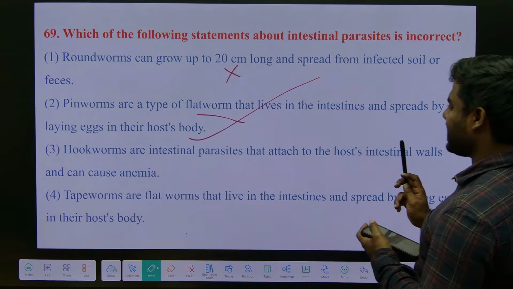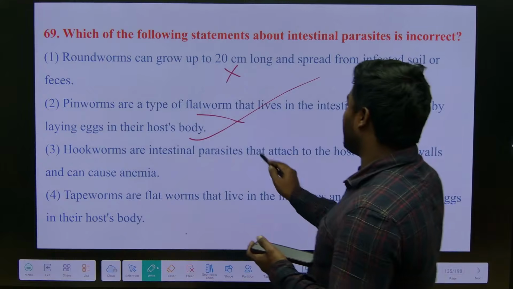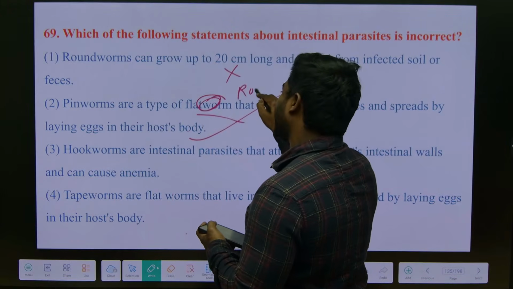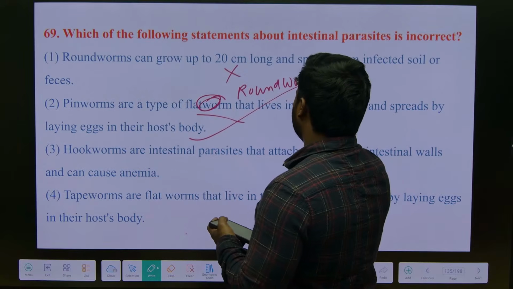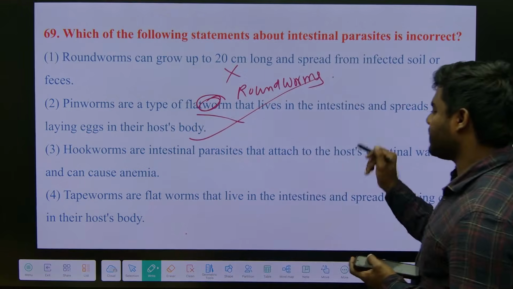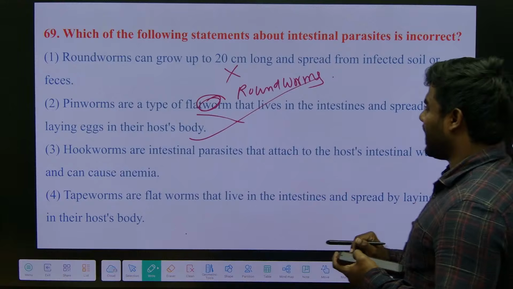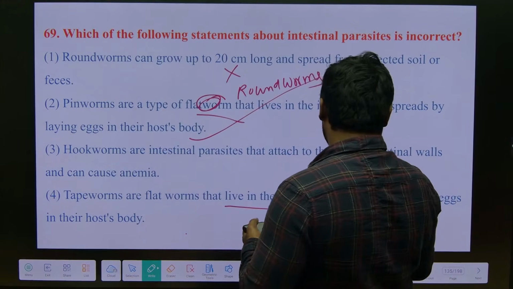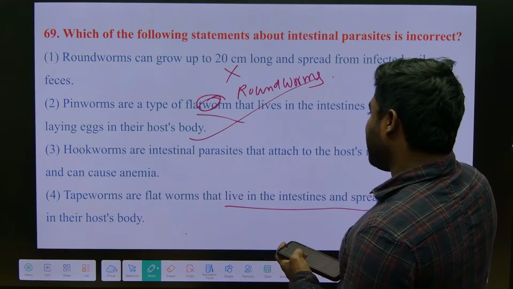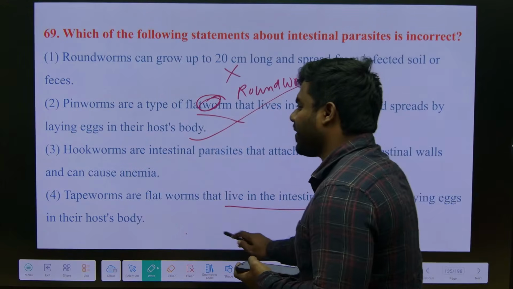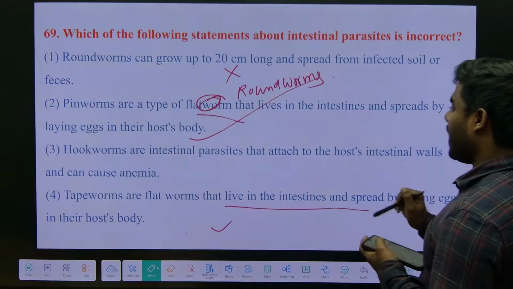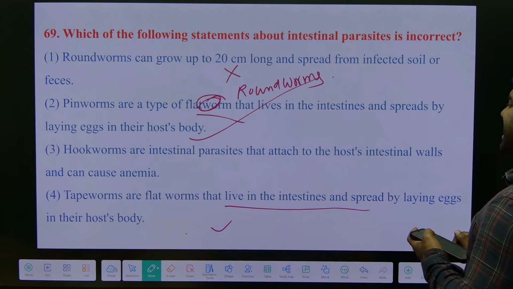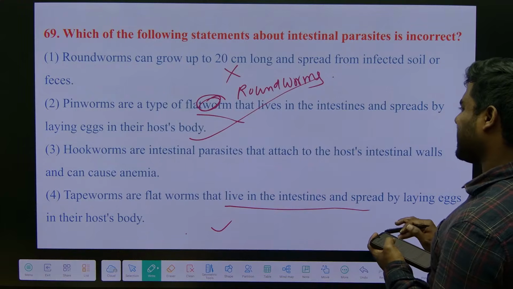No, one second. It is wrong, right? Oh, they are not flatworms. No, they are roundworms. I'm so sorry. Right. They are roundworms. Absolutely right. Tapeworms are flatworms that live in the intestine and spread by laying their eggs in the host body. Hookworms are intestinal parasites that attach to the host intestinal walls and cause anemia.